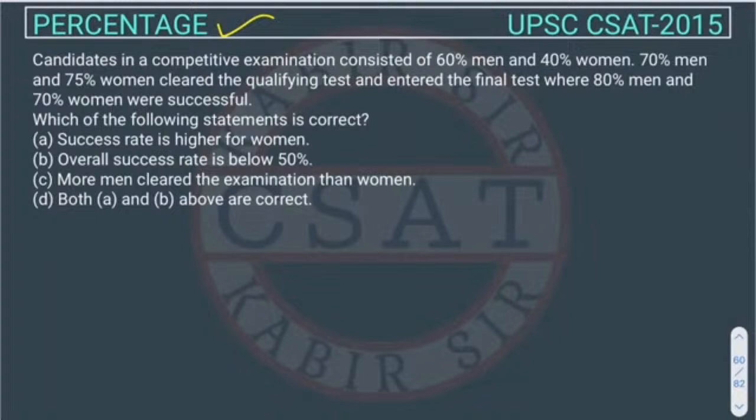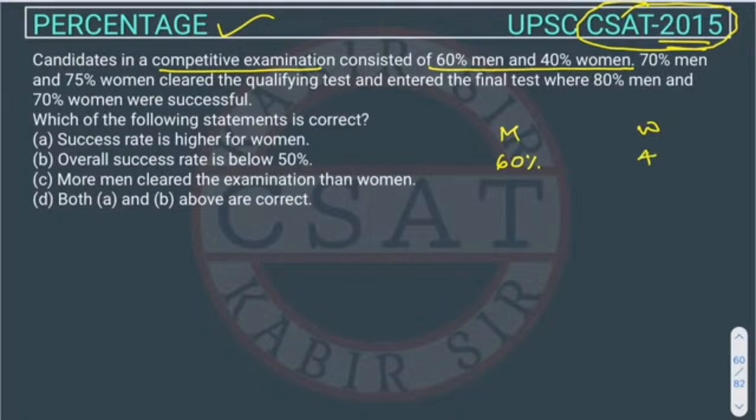So this is a percentage question asked in the UPSC CSAT exam 2015, right? So the question is, the candidates in a competitive examination, like UPSC, consisted of 60% men and 40% women, right? So how many percent men are there? 60% and women are 40%, right? 70% men and 75% women cleared the qualifying test.